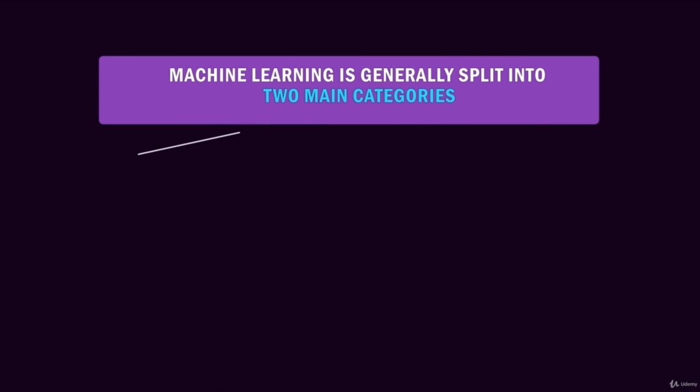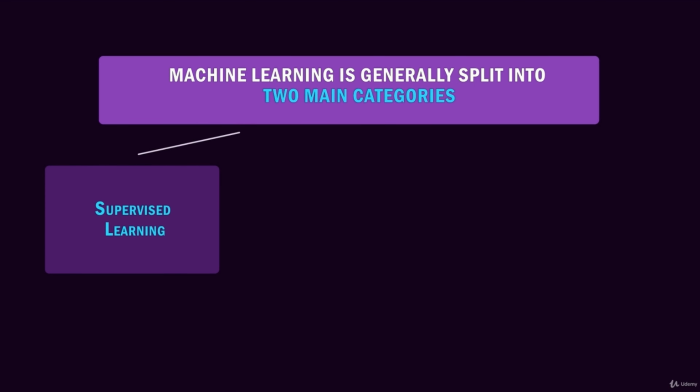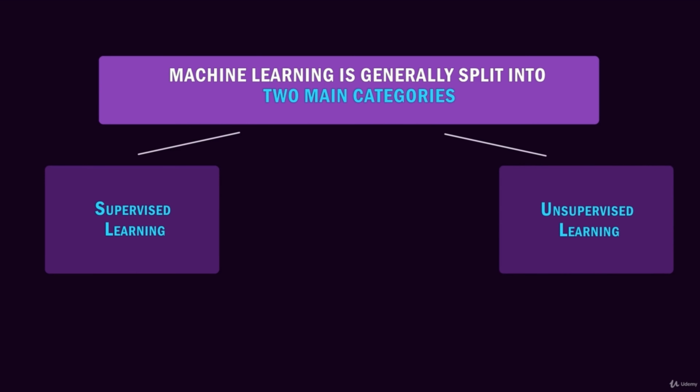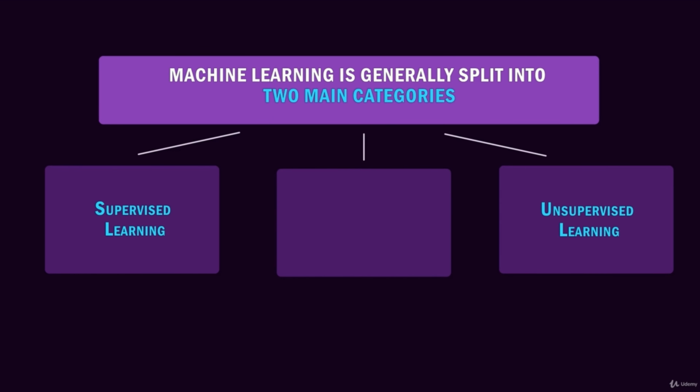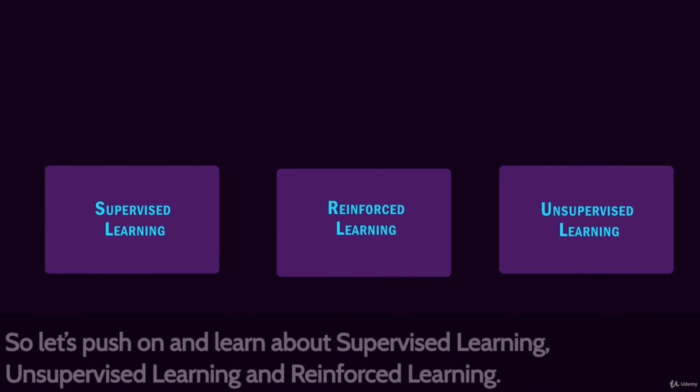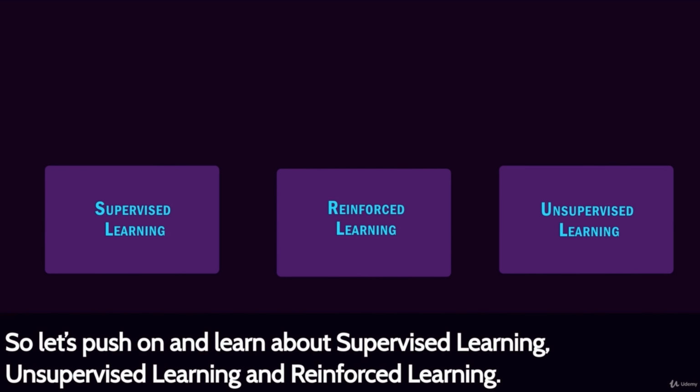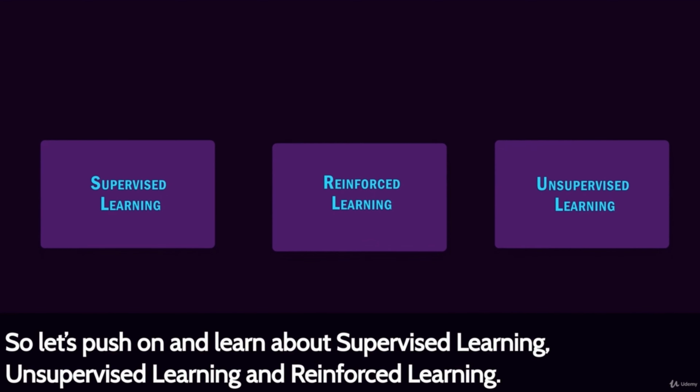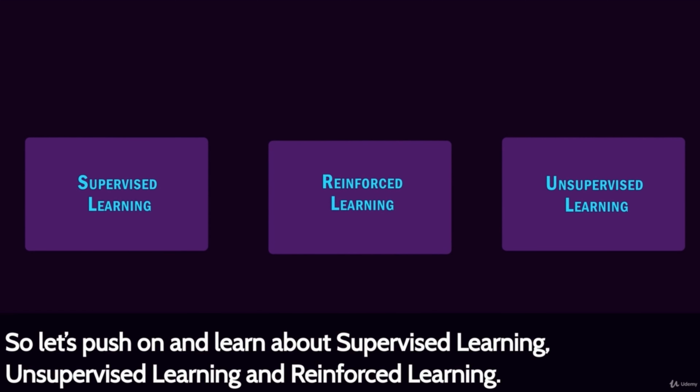Machine learning is generally split into 2 main types: supervised learning and unsupervised learning. But there is also a third form of learning called reinforced learning. Let's push on and learn about supervised learning, unsupervised learning, and reinforced learning.